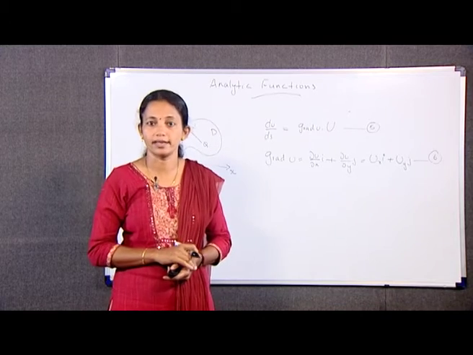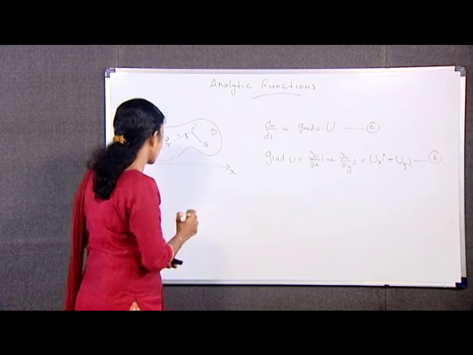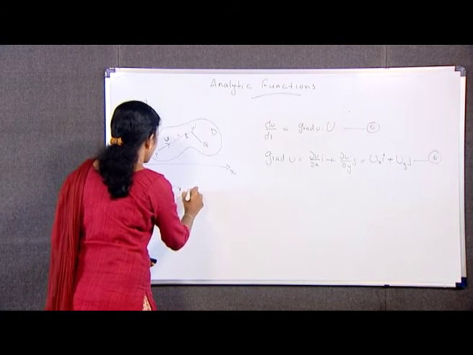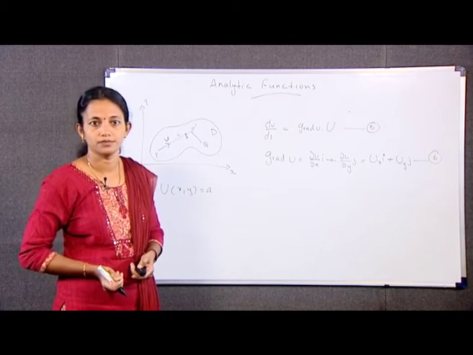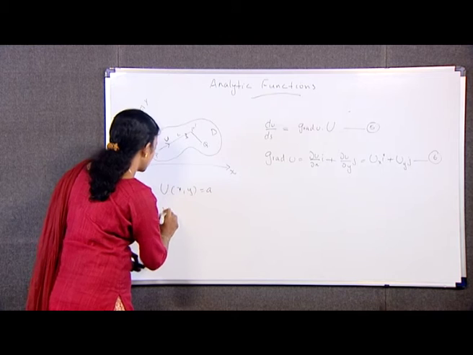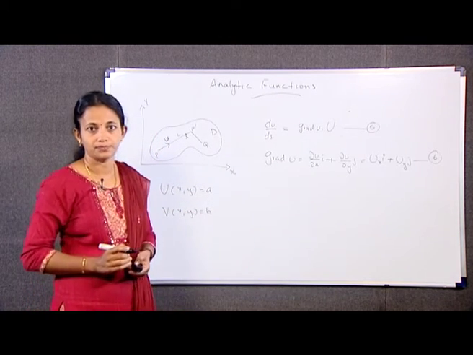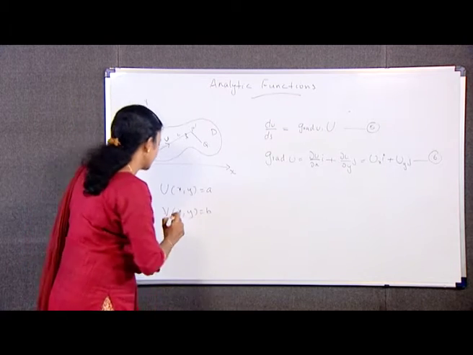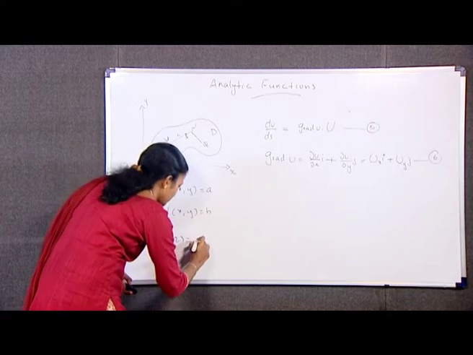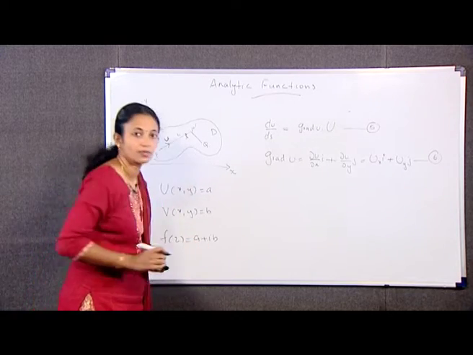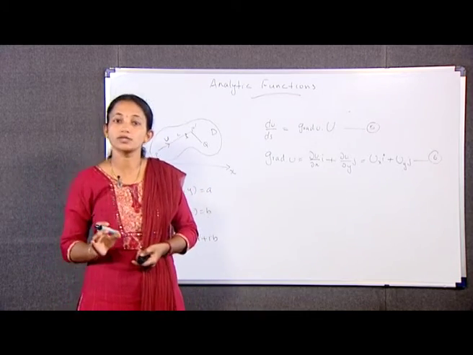We may conclude then that there is a real constant A such that u(x,y) is equal to A throughout D. Similarly, v(x,y) is equal to B, and it follows that we can write f(z) is equal to what? A plus iB at each point in D, that is, f(z) is a constant throughout D.